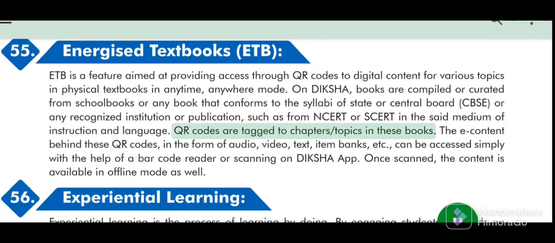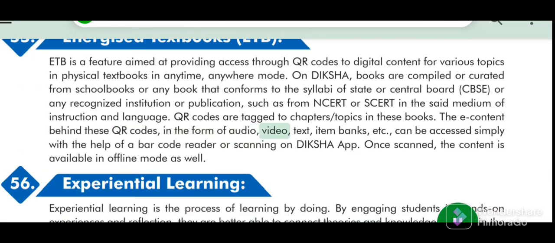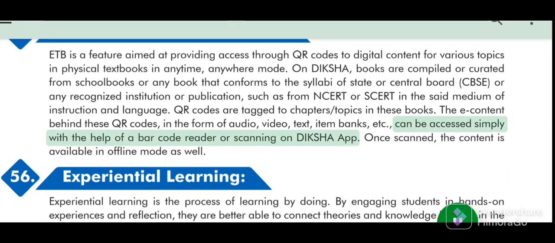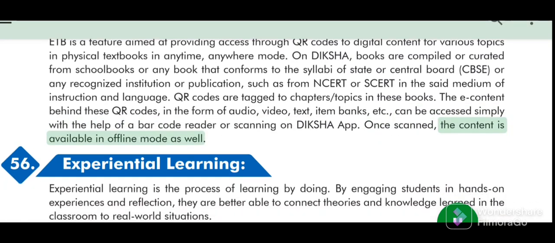QR codes are tagged to chapters topics in these books. The content behind these QR codes, in the form of audio, video, text, item banks, etc., can be accessed simply with the help of a barcode reader or scanning on Diksha app. Once scanned, the content is available in offline mode as well.